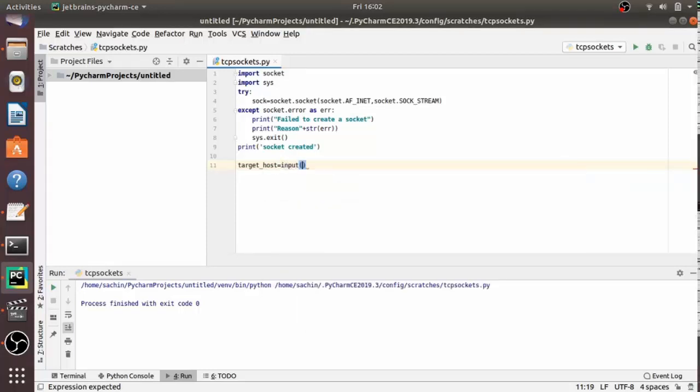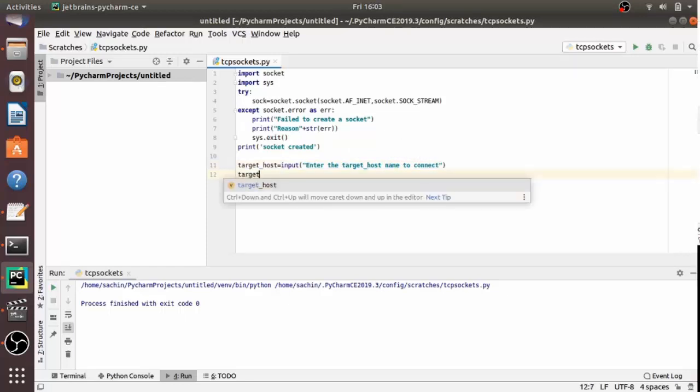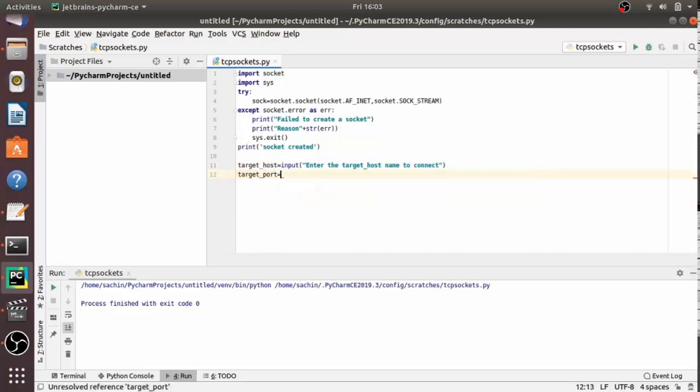So for the target host, let's take input from the user. Target_host is equal to input of, let's say, enter the target host name to connect. Target_port is equal to input of enter the target port number.